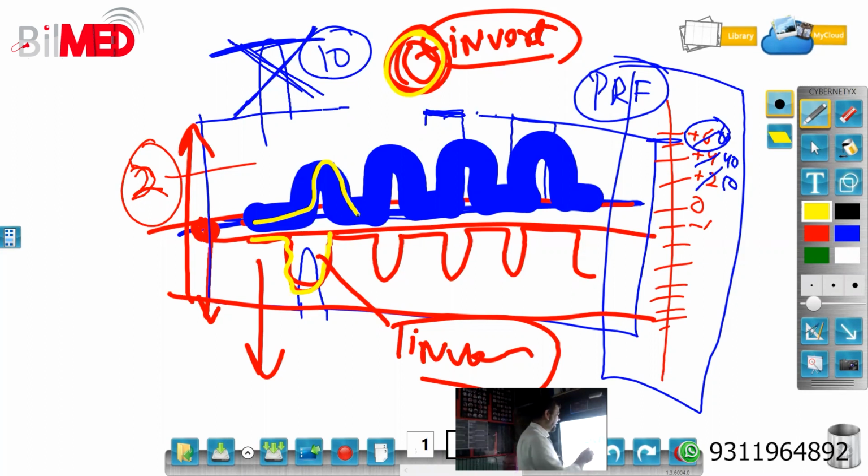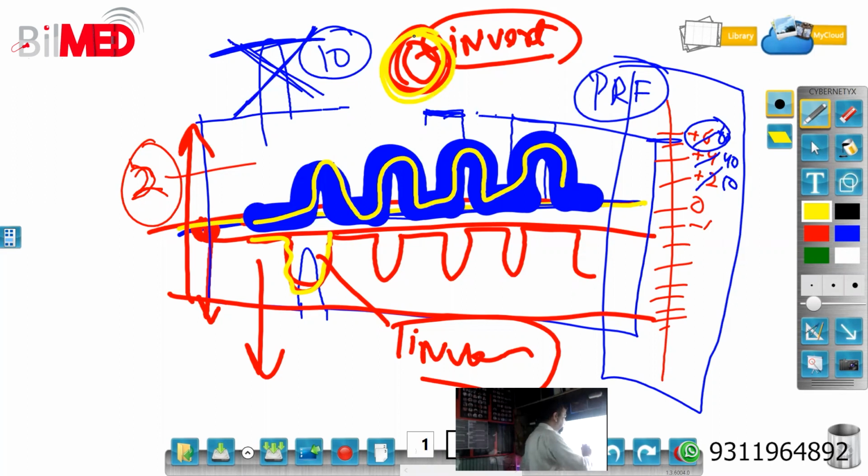So if you want to have an image on the top of the baseline, and it is coming below the baseline, you have to press this invert and it will come up. Or if it is up already, it will come on the other side of the baseline. Anything else? Sometimes we see wave above and below also. I will come to that.